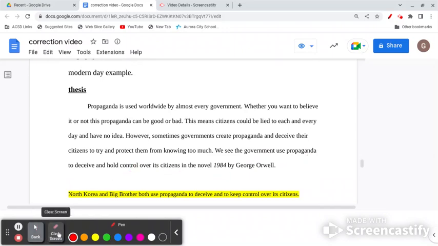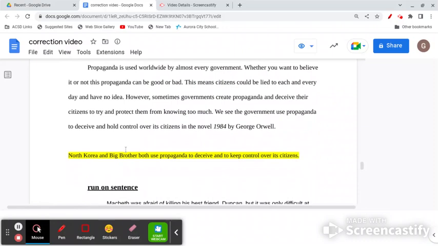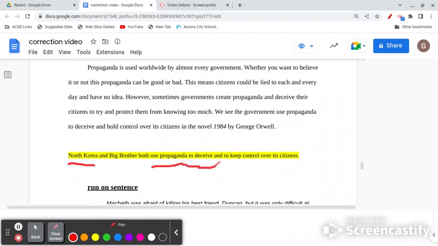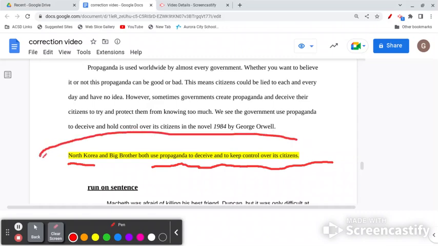So we need to rewrite our thesis to more accurately answer the prompt. And this is actually a simple fix. North Korea and Big Brother both use propaganda to deceive and to keep control over its citizens. All right, so now our thesis answers and accurately reflects what the prompt was.